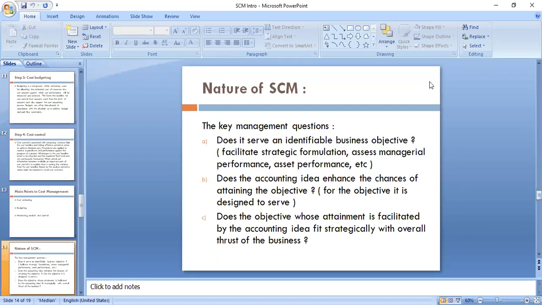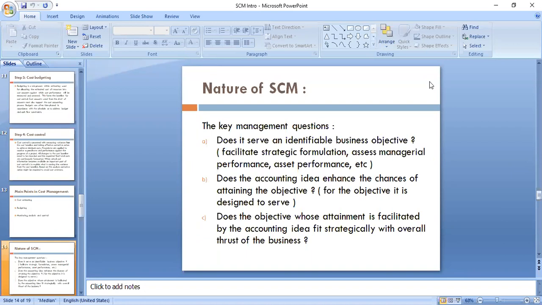So they can formulate various strategies. If you're talking about materials management, there are various types of material. Which material should we store in a larger quantity or a smaller quantity, and so many other things related to the types of material. So whatever strategy you want to formulate, you need cost data.